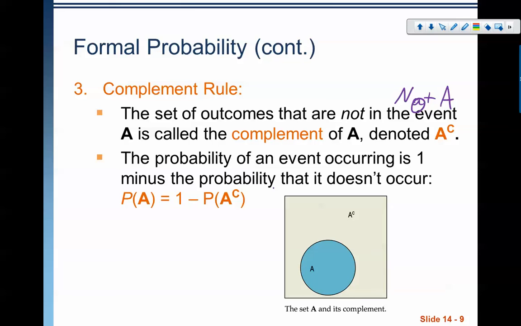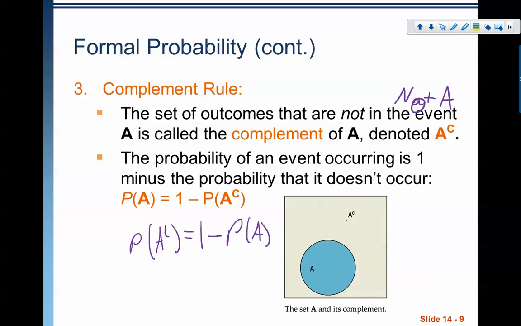Think about what we just said with our sample space there. If this circle is event A, and the box is my sample space, that means everything else is the complement. If I think of this as a big area model, if I know the probability of A, if I know the area of A, to find the complement, I can take 1 minus the probability of A.